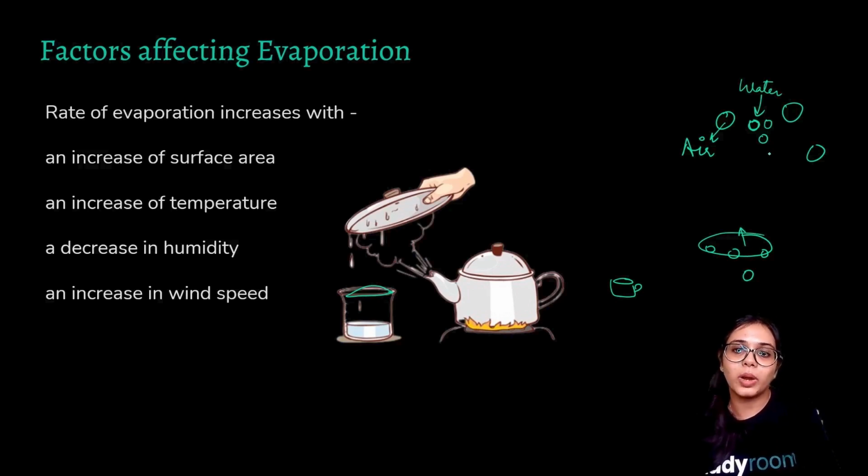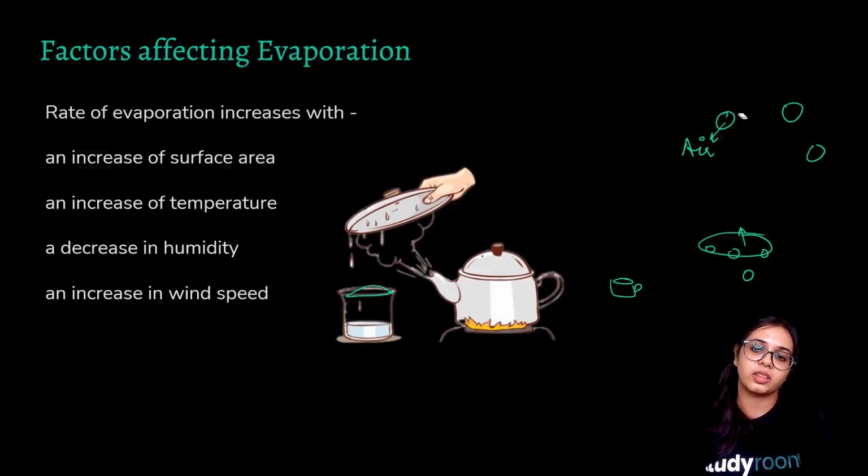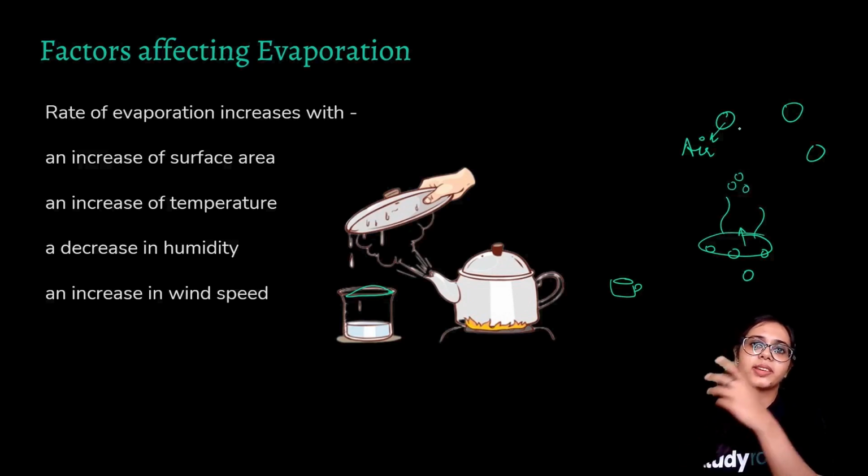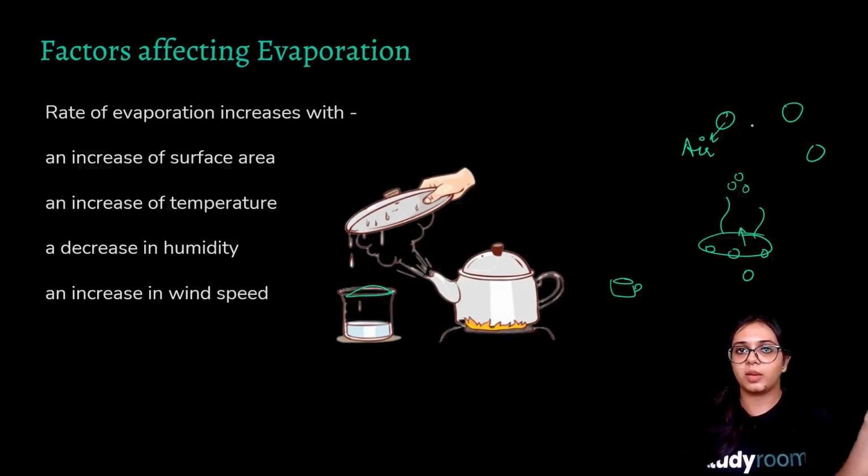But when the humidity is less, when there are not many water vapors present in the air molecules, the rate of evaporation will be increased, because the evaporated gaseous water vapor will get the chance to be incorporated, assimilated between the air molecules. So a decrease in humidity increases evaporation.